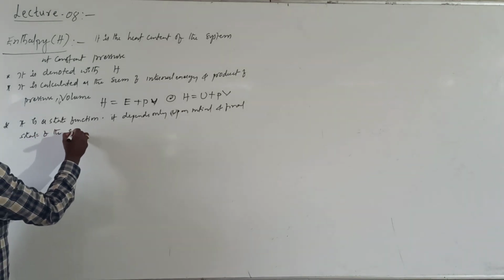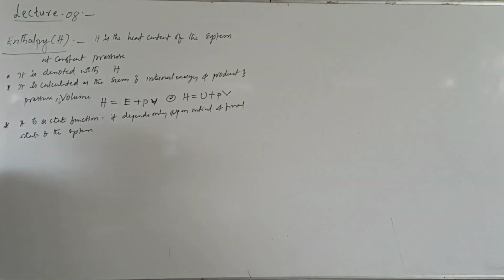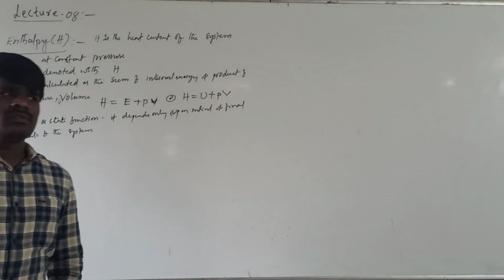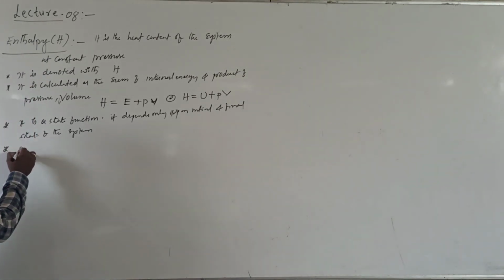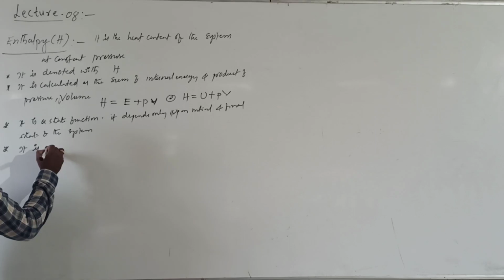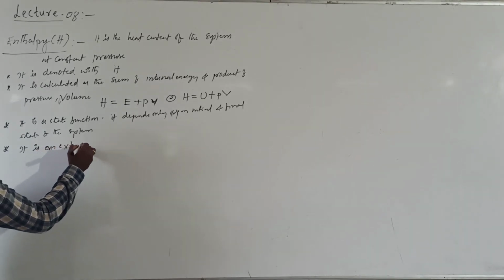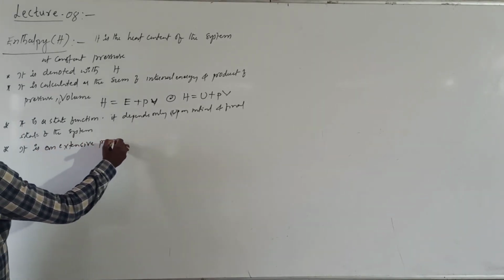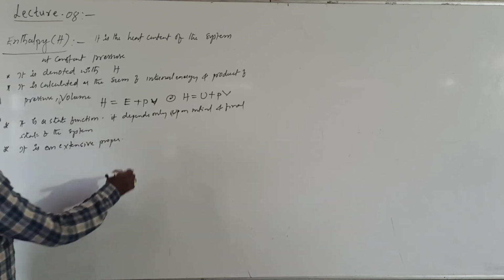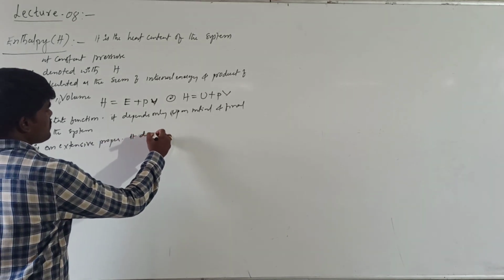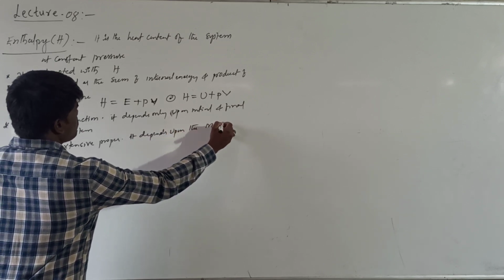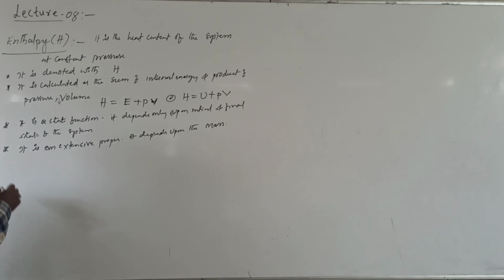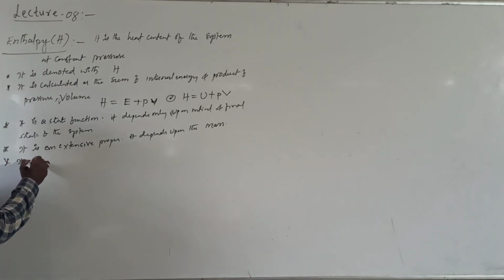It does not depend on how the change is being made. It is independent of the path in which the change is made, how the system goes from one state to the other state. Now, it is an extensive property. What is meant by an extensive property? That means it depends upon the mass.